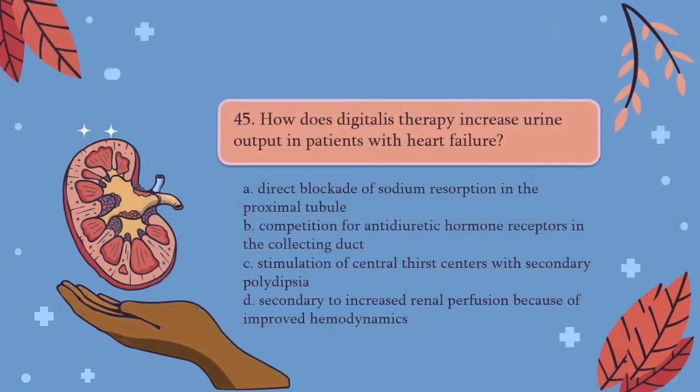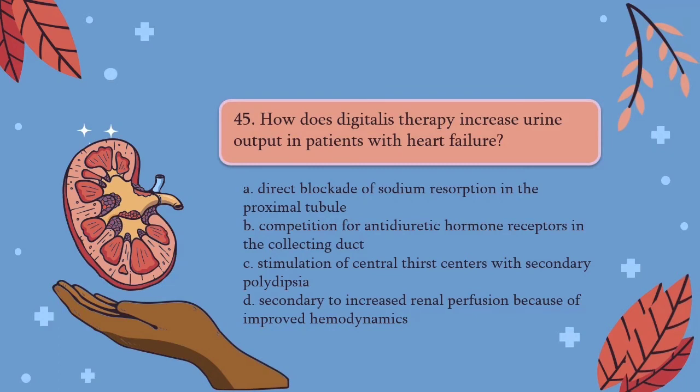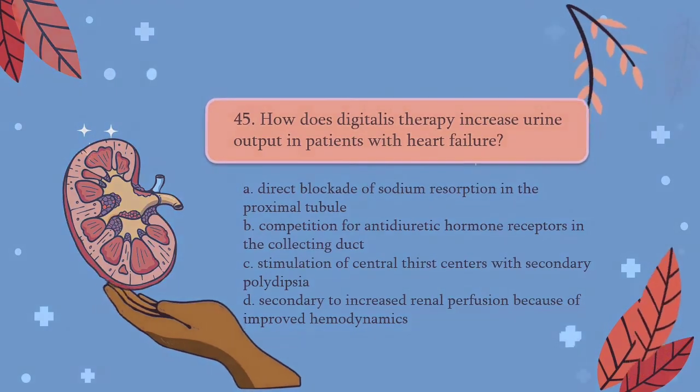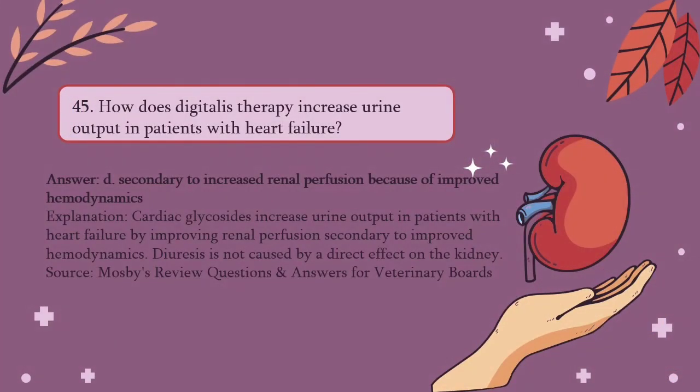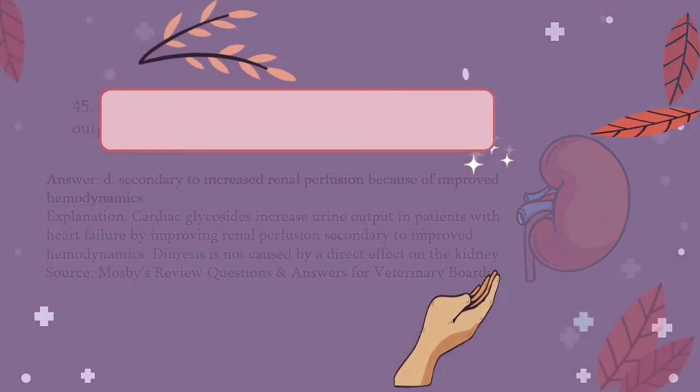Question number 45. How does digitalis therapy increase urine output in patients with heart failure? A. Direct blockade of sodium resorption in the proximal tubule. B. Competition for antidiuretic hormone receptors in the collecting duct. C. Stimulation of central thirst centers with secondary polydipsia. And D. Secondary to increased renal perfusion because of improved hemodynamics. The answer is D. Cardiac glycosides increase urine output in patients with heart failure by improving renal perfusion secondary to improved hemodynamics. Diuresis is not caused by a direct effect on the kidney.